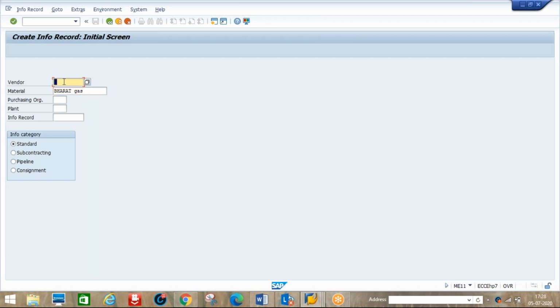So the vendor, for example, maybe Bangalore vendor 3. Purchase organization D1, plant D1 P1. Here there is nothing to select, so go for standard only. Vendor material: whatever you are going to buy needs to be entered here. The cylinder is a vendor material, so no need for an info record for that material. Okay, enter.